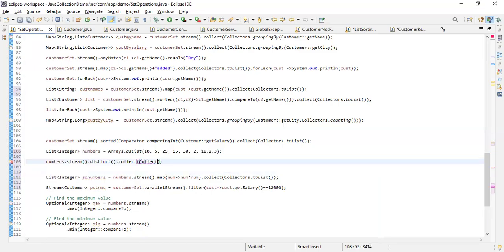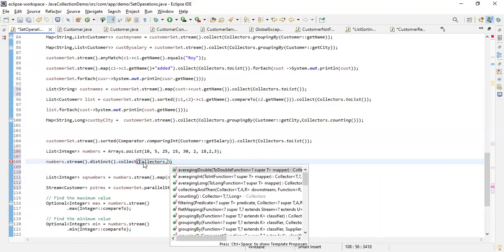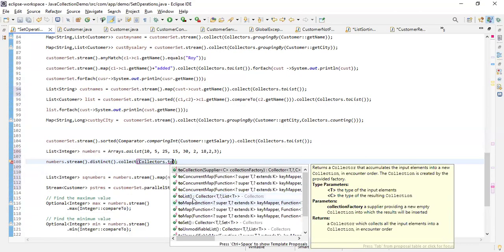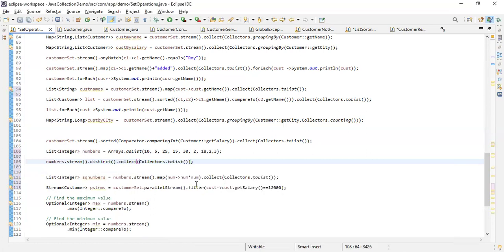So Collectors.toList or toMap, something like that, you can do it, okay?